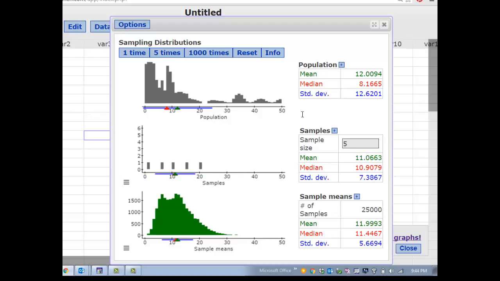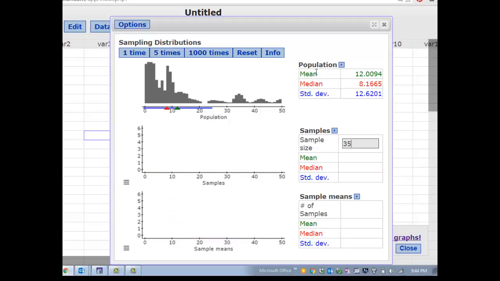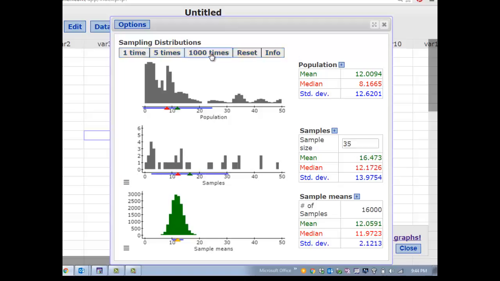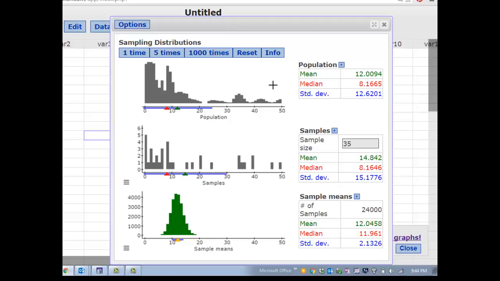Alright, so how big does my sample size have to be in order for the means to be normally distributed? Well, when I have 35, it looks like when I take my thousands of samples, it looks pretty well normally distributed.